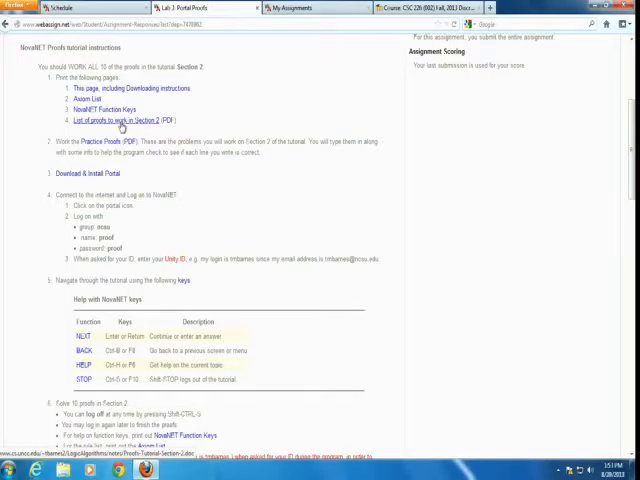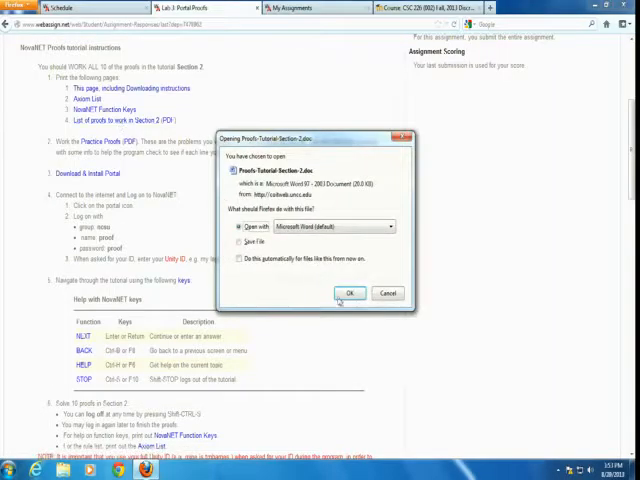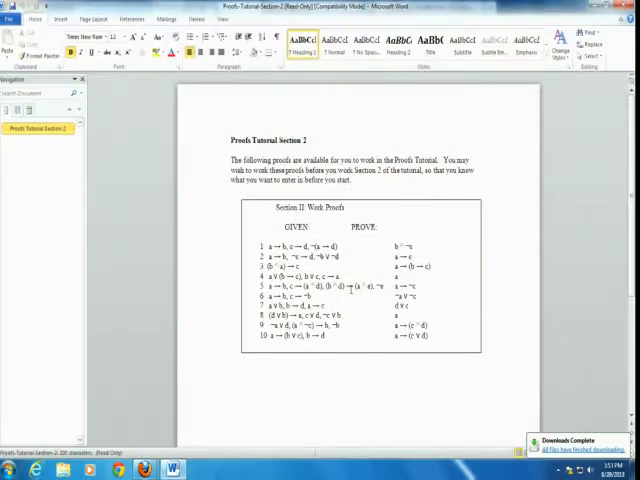There's a list of the proofs you need to work. The reason I'm going through this is what I recommend you do is actually pull up this list and work these problems on paper. Let me see if I can make this bigger. It's a list of 10 problems. You have to do these 10 problems. On the left are your givens. On the right are what you're trying to prove.